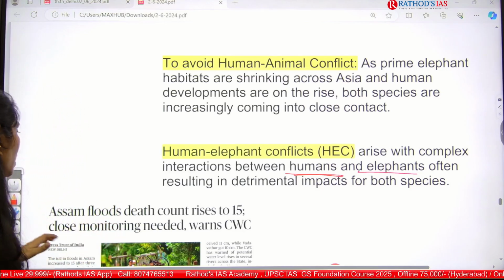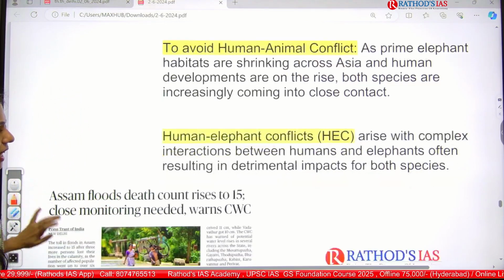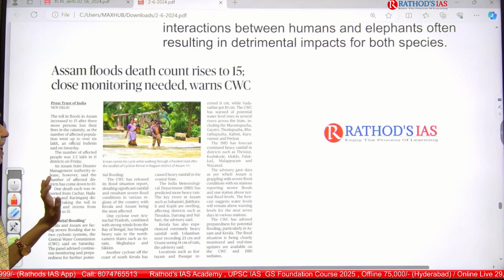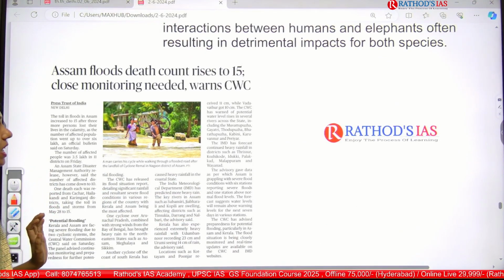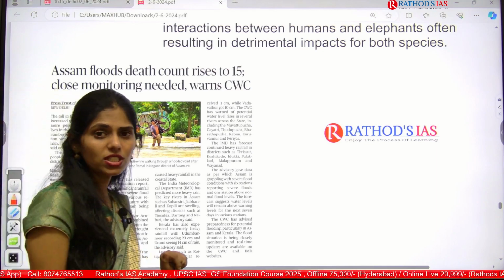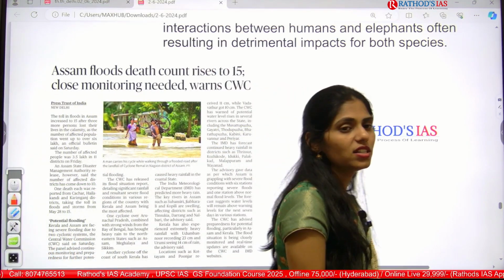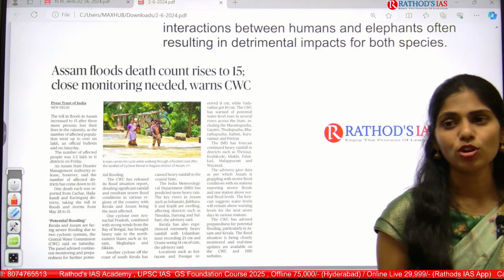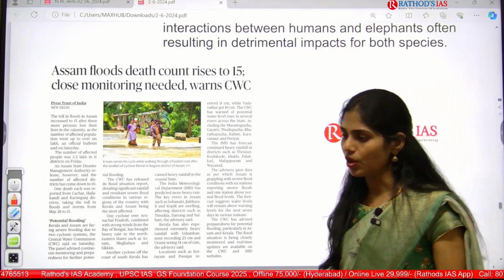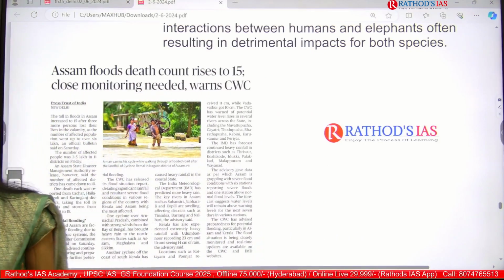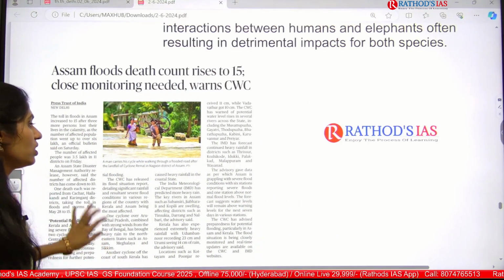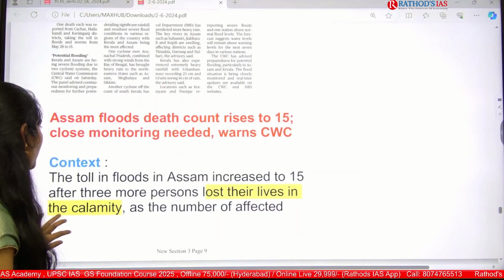And now let us see the next topic. It is about Assam floods, death count rises to 15, close monitoring needed, says CWC. So, this article is talking about Assam floods. Here whenever this monsoon starts, Assam will be facing this problem. Okay, so it is not a new problem, it is normally every time we will be seeing this in news. So, now let us see this topic in detail.